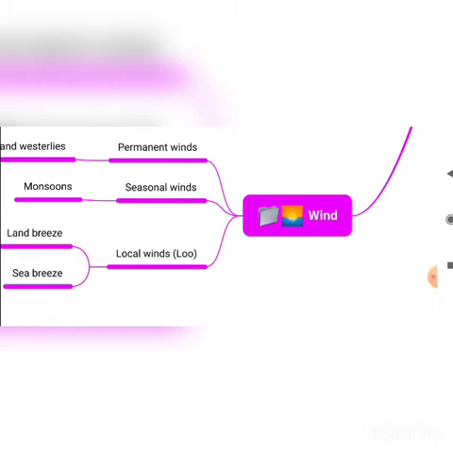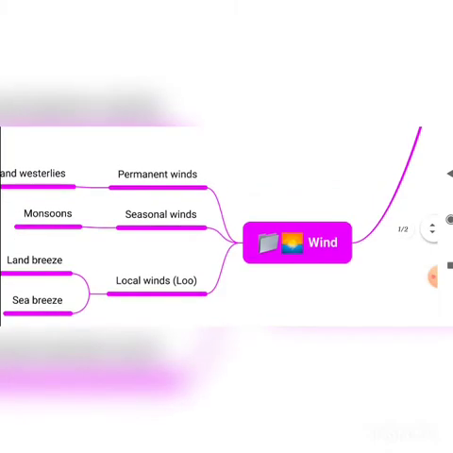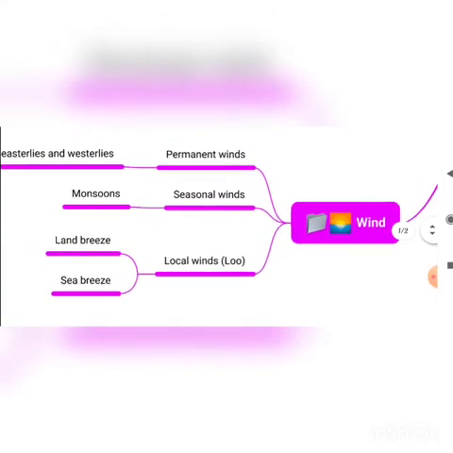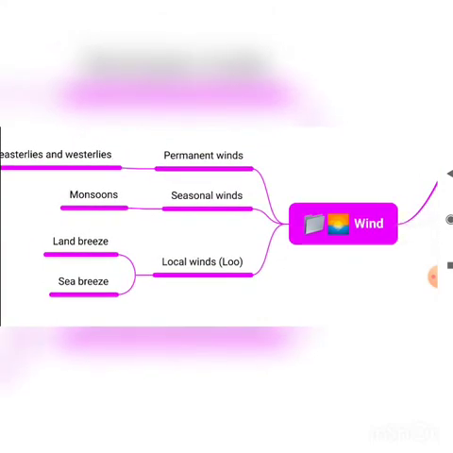Okay, so wind is categorized into three: permanent, seasonal, and local winds. Permanent winds are nothing but winds that throughout the year will be blowing constantly in one particular direction. For example, westerlies and easterlies.